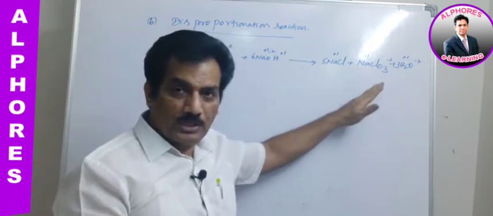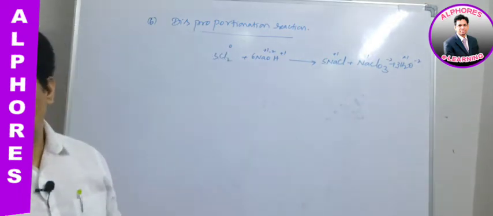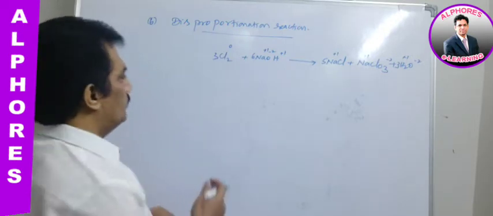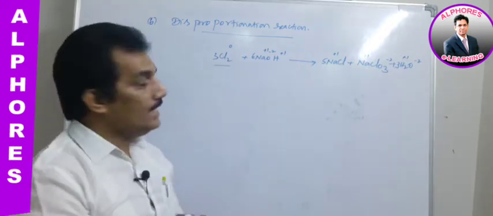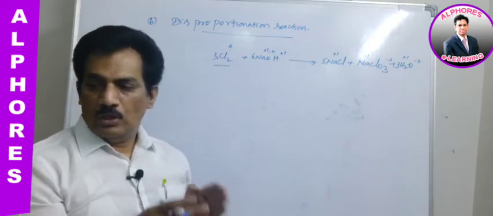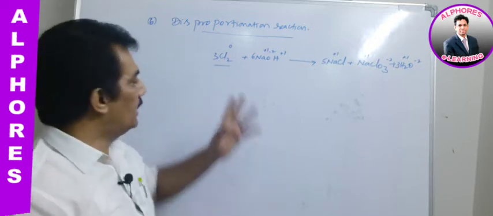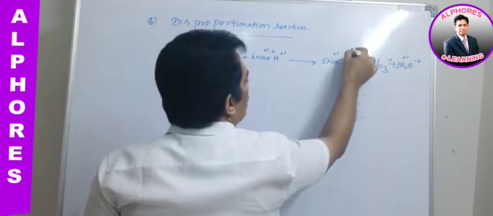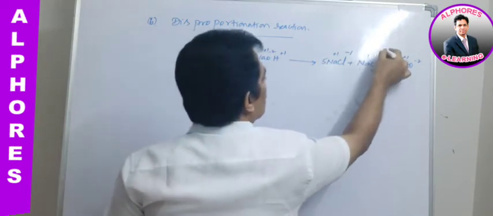The compound formed in the reaction, that is, even on the product side they are retaining their oxidation state, no change in oxidation state. But where we can observe the change in oxidation state, just observe here, chlorine is in elemental state and hence it has oxidation number 0. Already we know the oxidation number for elemental form is 0. And here in NaCl, chlorine is -1, and in this case if you calculate the oxidation number, it appears to be +5.